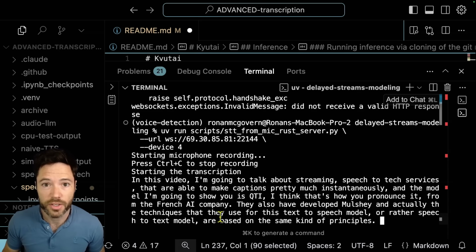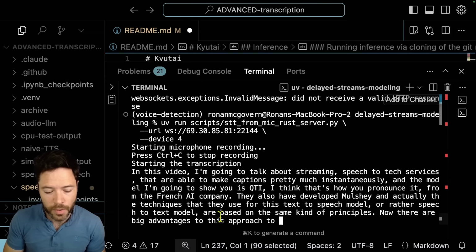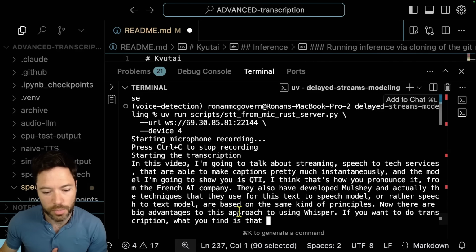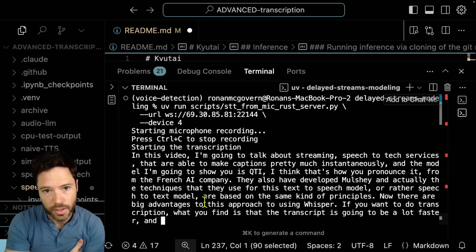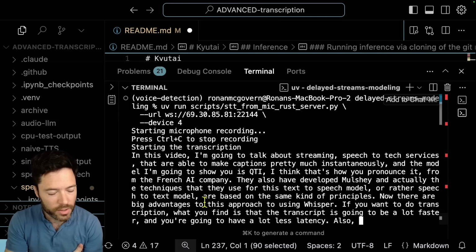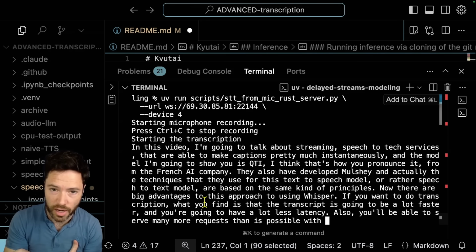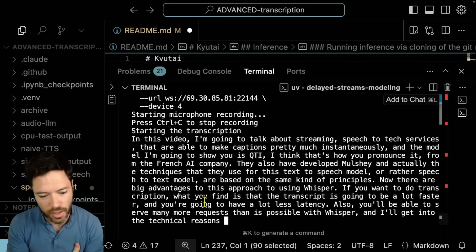Now, there are big advantages to this approach compared to using Whisper. If you want to do transcription, you'll find that the transcript is going to be a lot faster and you're going to have a lot less latency. Also, you'll be able to serve many more requests than is possible with Whisper, and I'll get into the technical reasons for why that is the case.